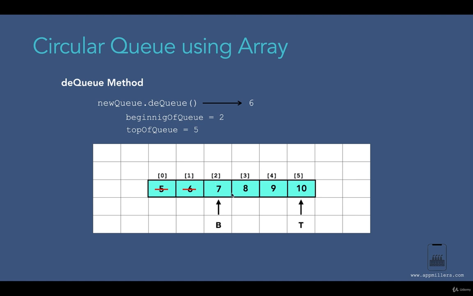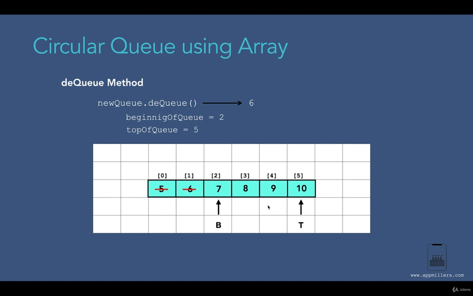Now as you remember, in case of linear queue, when we had such a situation and we wanted to insert a new element, it was checking if the top of the queue points to length -1. In this case, top of the queue is 5 and length is 6, and 6 - 1 is equal to 5, so this means that it was returning that the array is full.